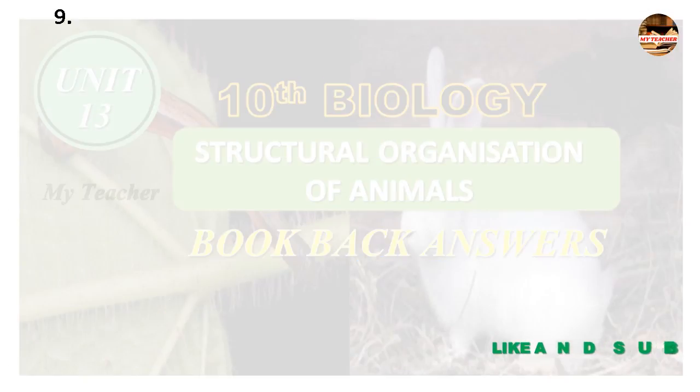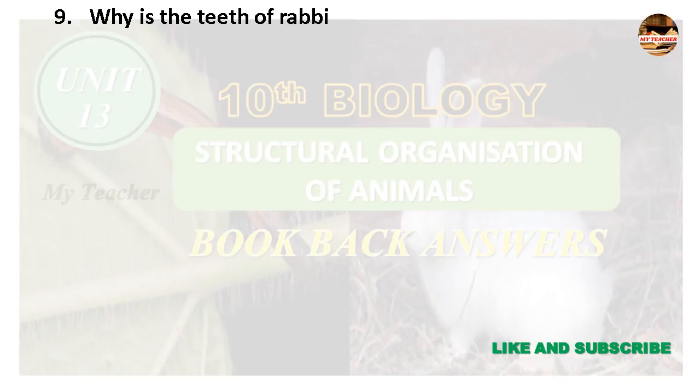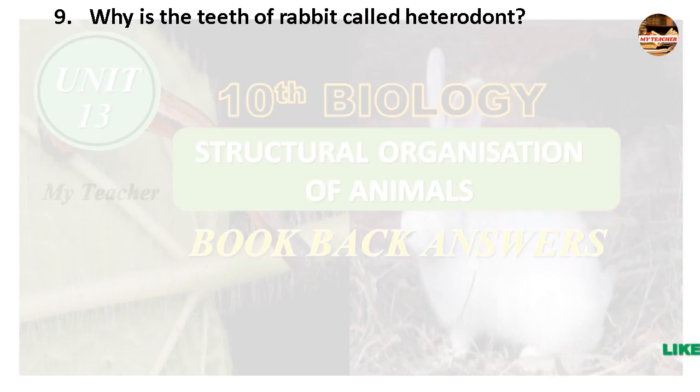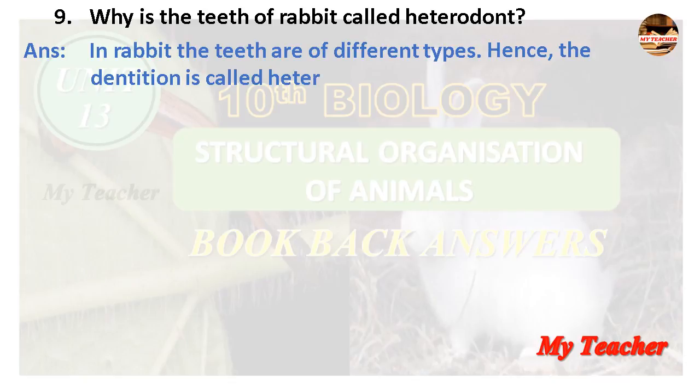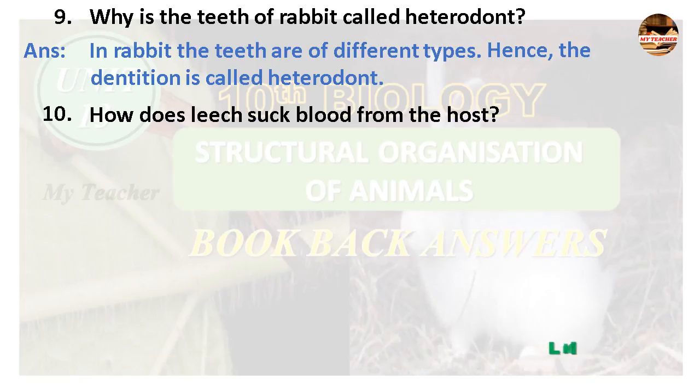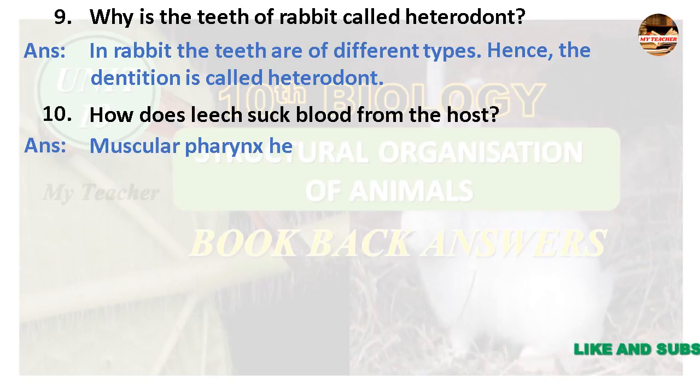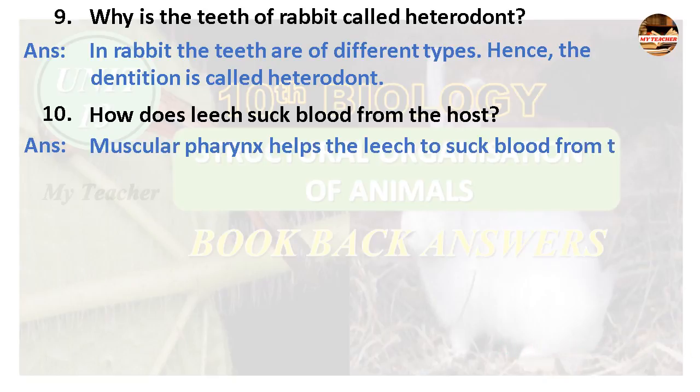Ninth question, why is the teeth of rabbit called heterodont? Answer, in rabbit, the teeth are of different types. Hence, the dentition is called heterodont. 10th question, how does leech suck blood from the host? Answer, muscular pharynx helps the leech to suck blood from the host.